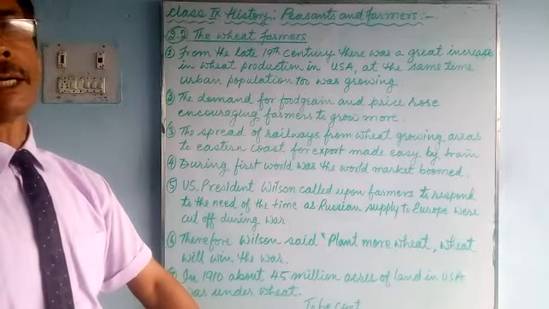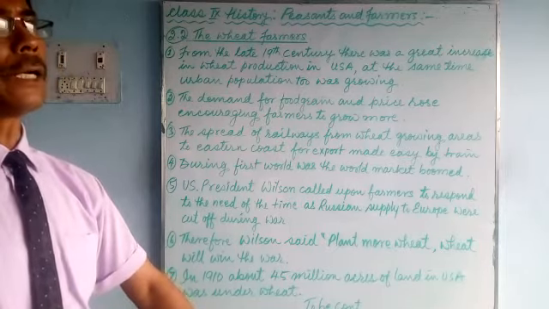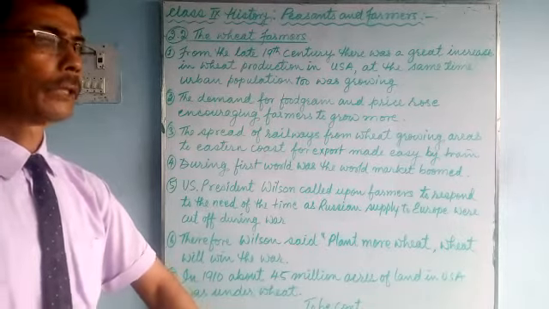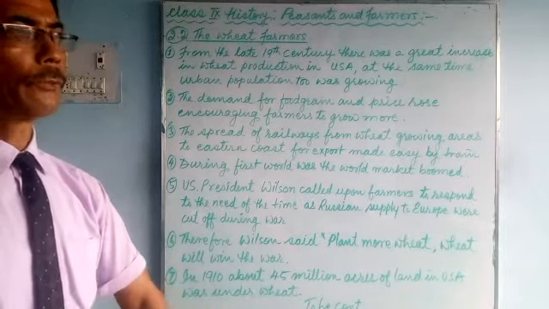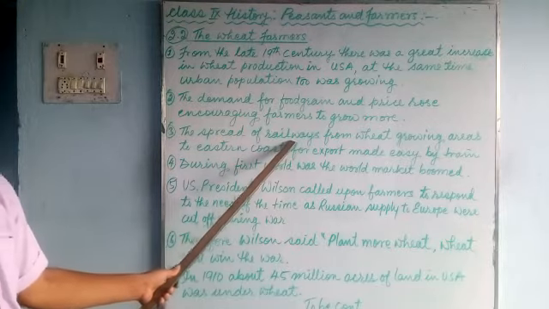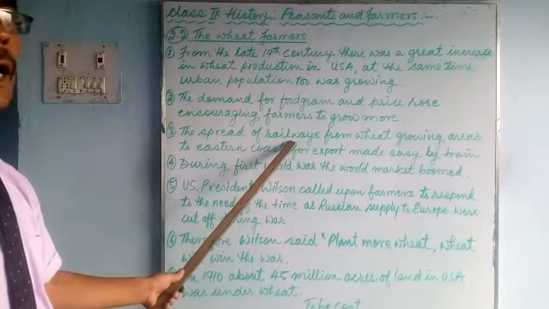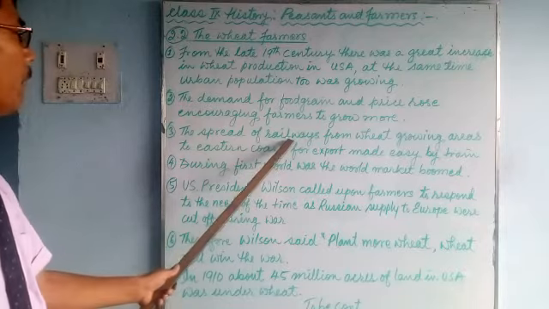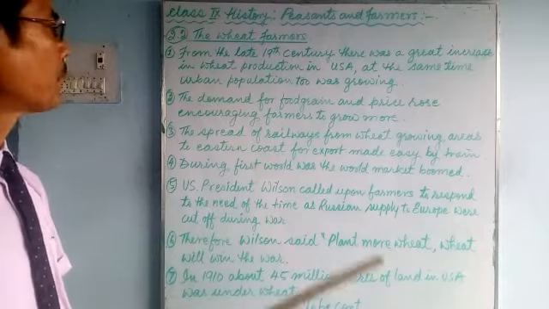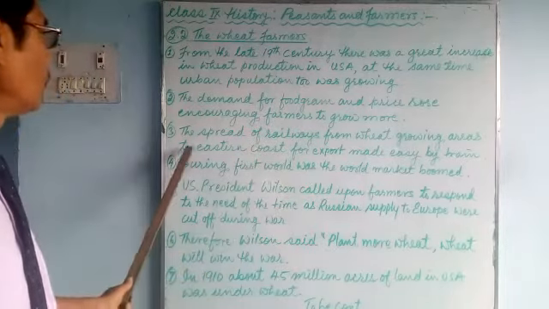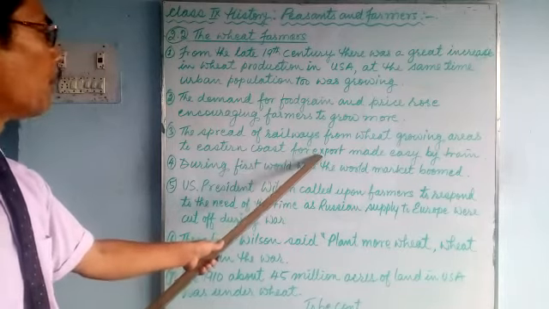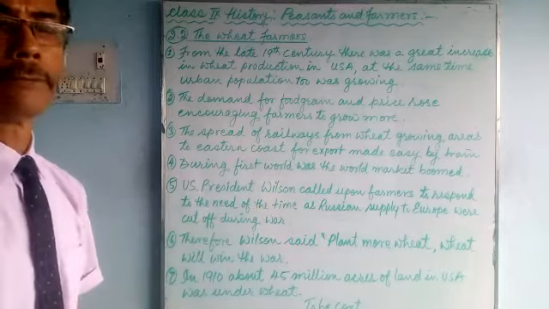So they cut down the trees, the grasslands were turned into cultivated areas, and they started growing wheat, pushing the Red Indians towards the west. Now, number three, the spread of railways. Not only that, the railway lines were laid down, from wheat growing areas in the central part of America to the eastern coast where they had settled in the beginning, for export, made easy by train.